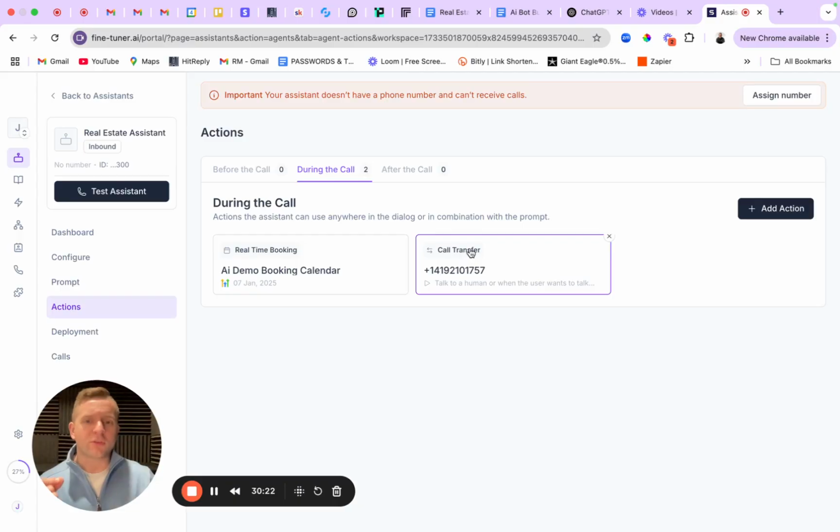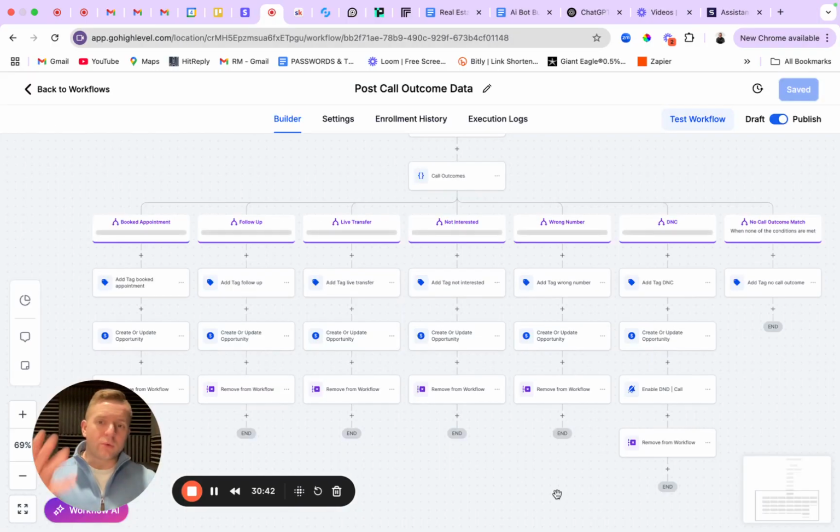So I'll walk you through exactly what this looks like in Go High Level, just so you can know, okay, what does post-call outcome data actually look like? How does it act? And what's the benefit of me having it set up, whether it's with myself, someone else, or using you guys? So we'll walk through that, and I'll show you exactly how to finish setting this up within SynthFlow. All right, so we are within our Go High Level CRM here with the agency.